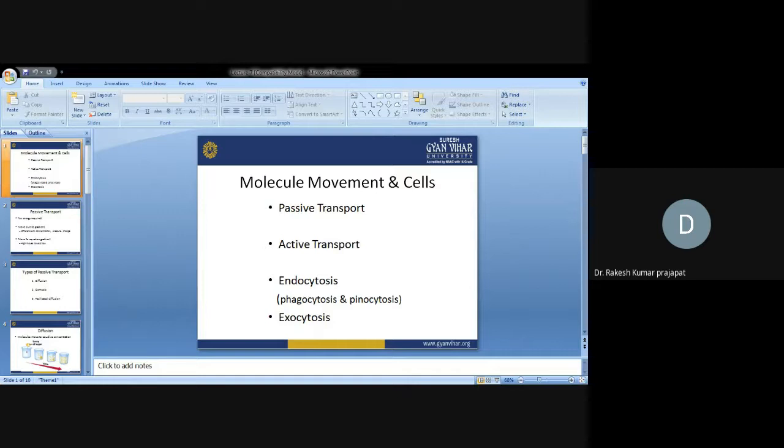If the solute is present in less concentration outside, and solutes in the cell are more than the outside, then outside solvent will flow into the cell. Hypo means less concentrated.